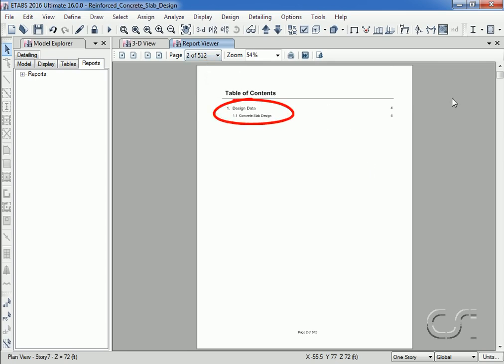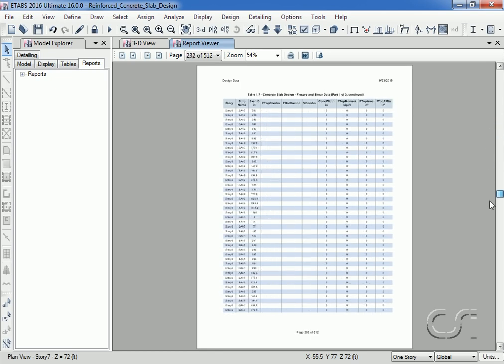As stated previously, concrete slab design generates substantial data output.